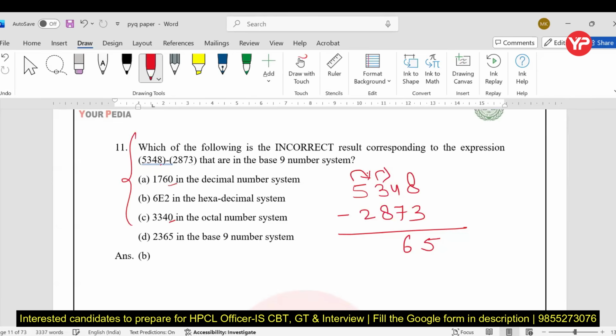So 11 minus 8 is 3. Now here is 4. 4 minus 2 is 2. So 2365 is the right answer in base 9, and accordingly you need to convert it and you will find out that B will be the incorrect option.